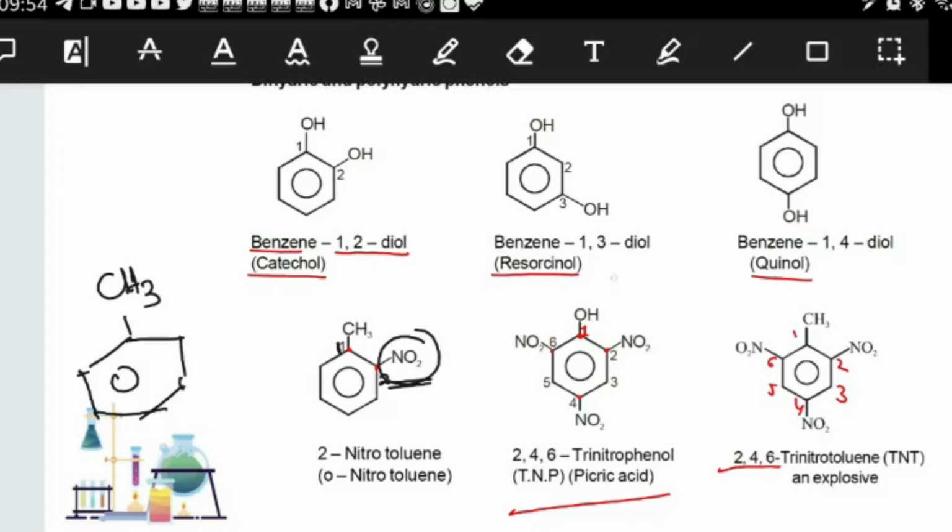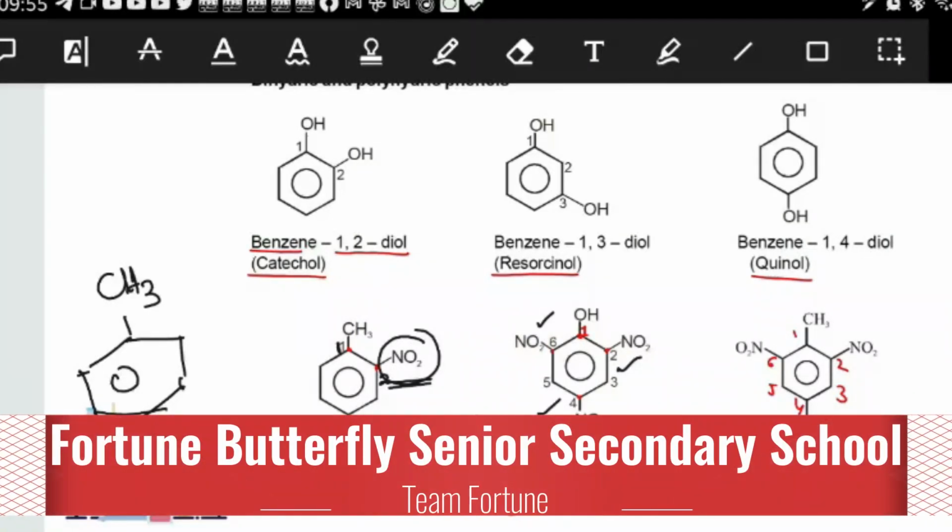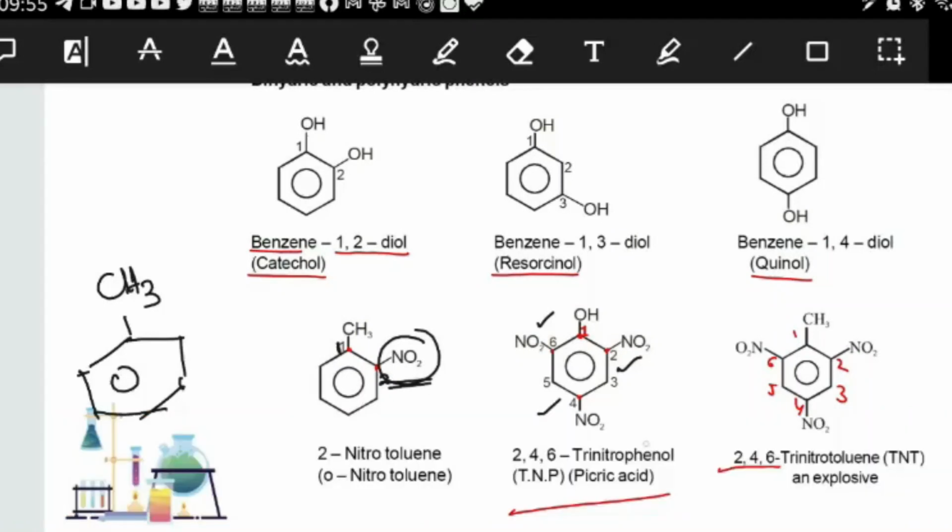And we know that if OH is on benzene, then that can be called phenol. And at the second position, fourth position, and sixth position, we have nitro groups. And how many nitro groups do we have? Three. So what do we have to call it? Tri. So 2,4,6-trinitrophenol.